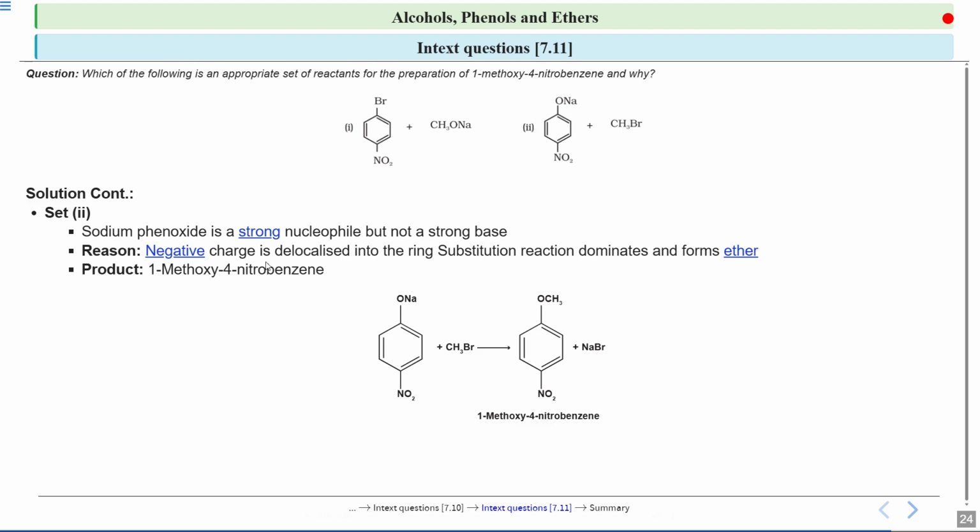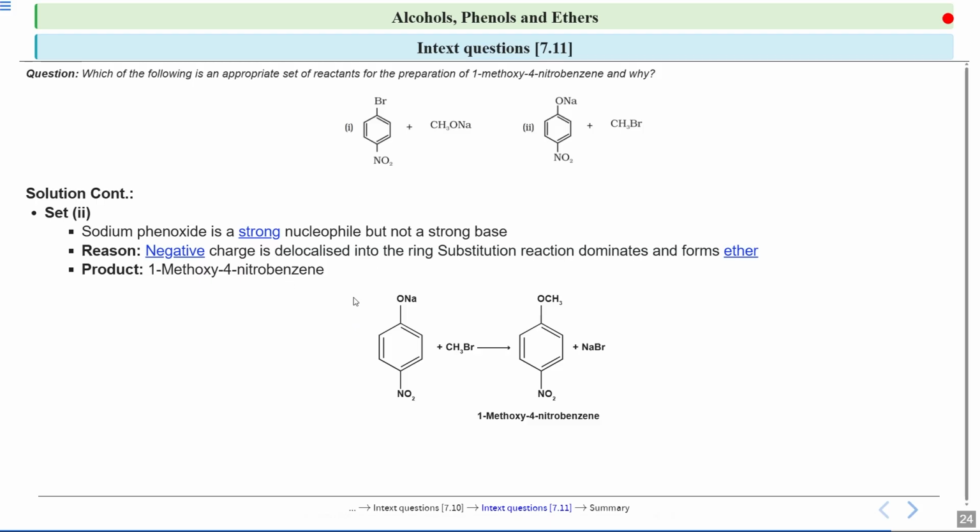If you look at this CH3Br, it is substituted by this CH3 group, and you will get one NaBr, which you can see over here. So you will get 1-methoxy-4-nitrobenzene.